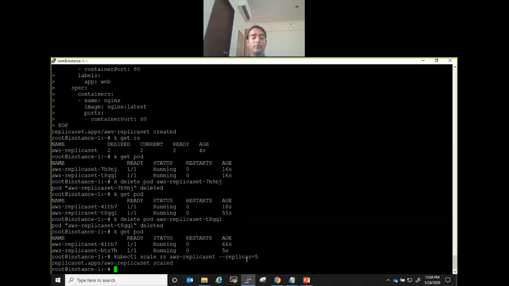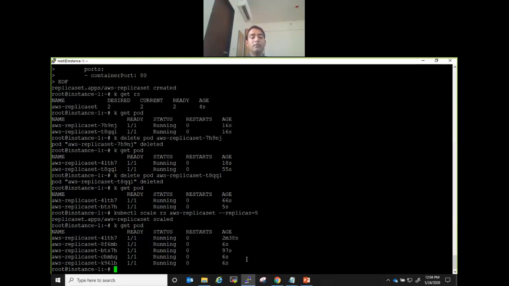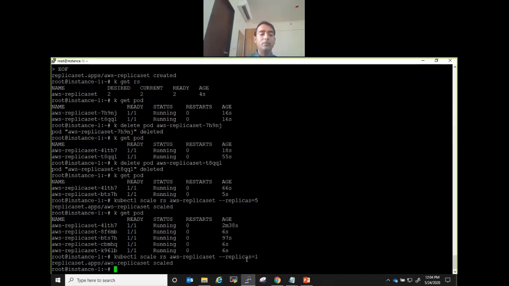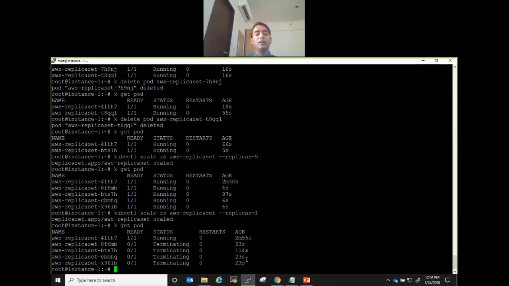What should happen after running this command? There should be 5 pods running. This is a very simple image. That's why it comes into running status almost immediately. Now you can scale down also. It is not just scale up, you can do scale down also. It is scale to. I have scaled down to 1. Now it is terminating 4 because I said I want only 1.